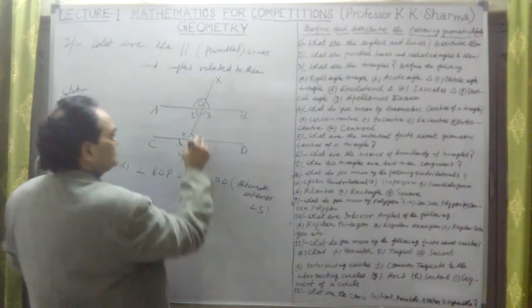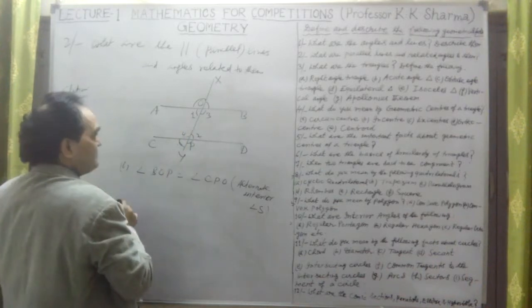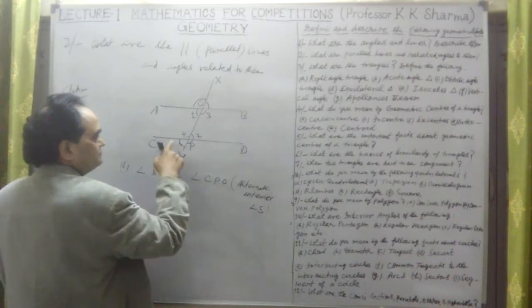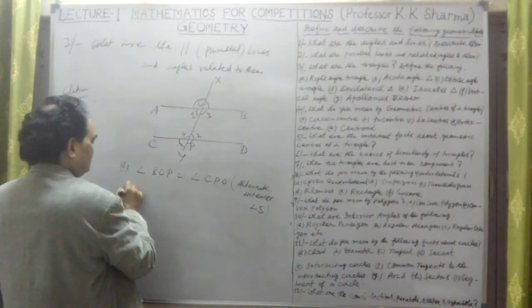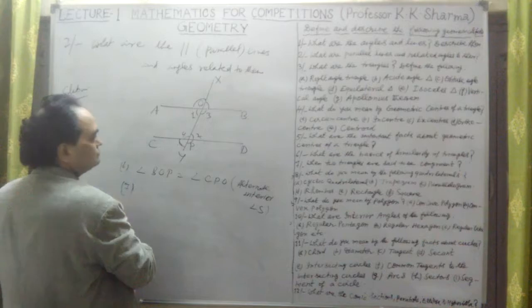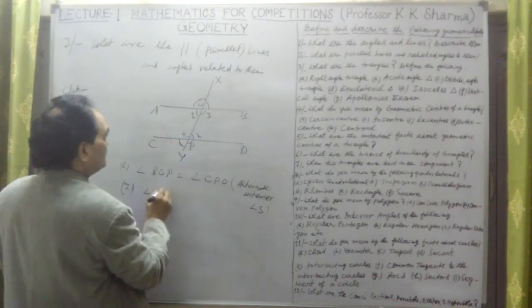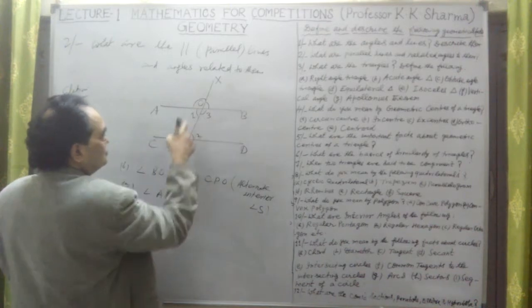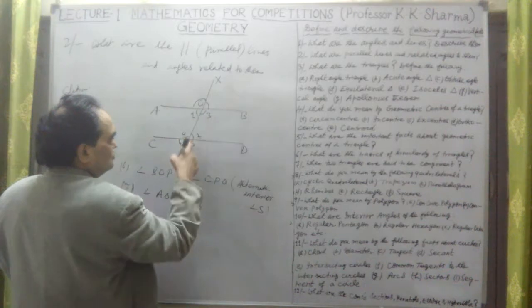They are equal. This angle 2 is equal to angle 3. Angle 3 is equal to angle 4. Okay, so we have taken angle BOP and angle CPO. Seventh point: angle AOB is equal to angle OPD.